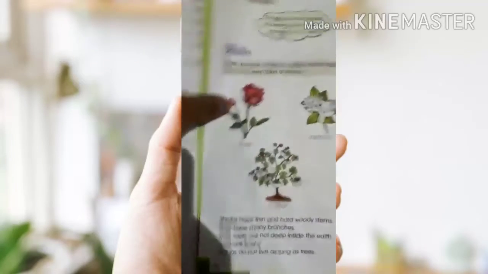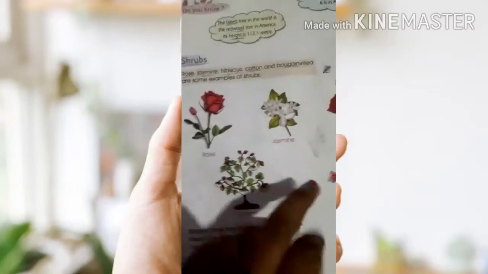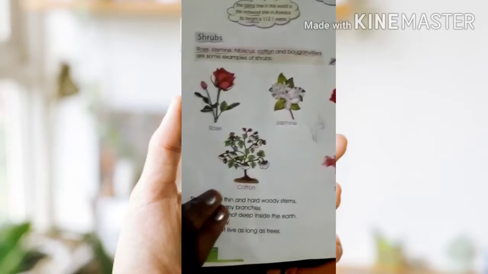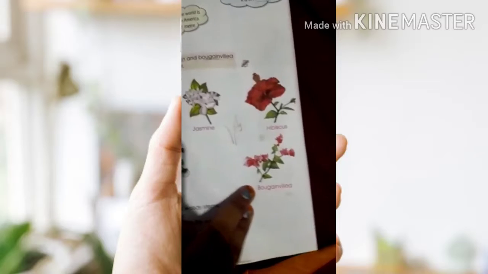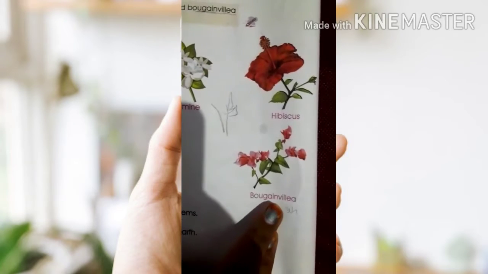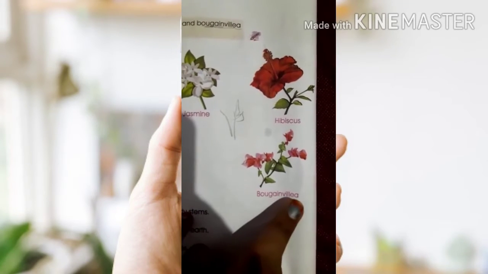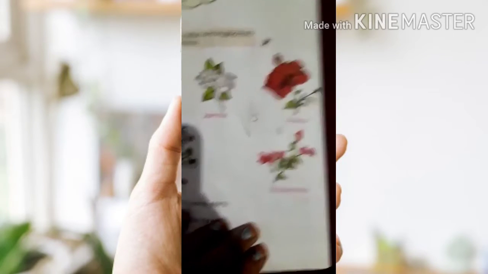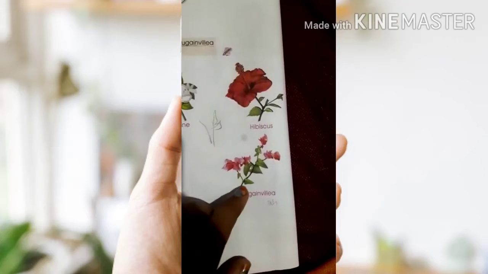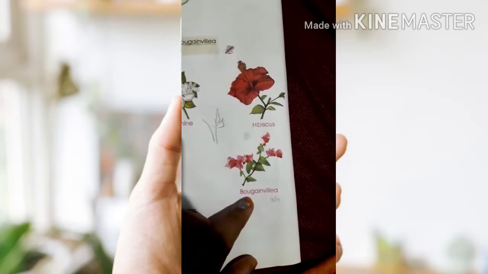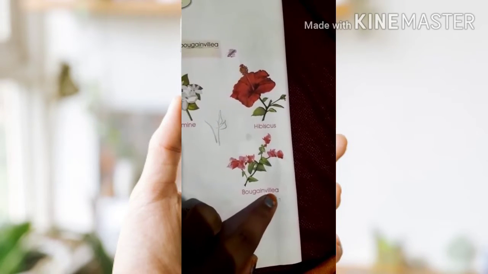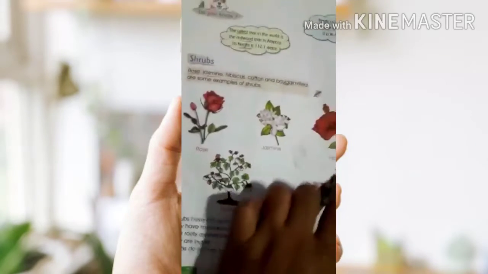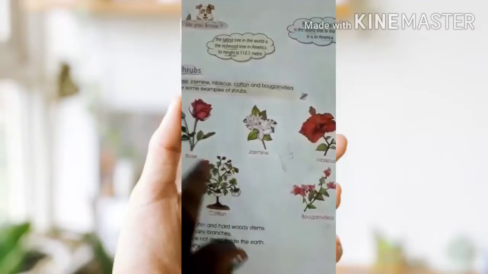And these are the examples of shrubs: rose, jasmine, hibiscus, cotton, bougainvillea. So these all are the plants of shrubs.